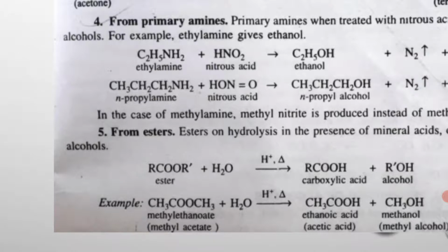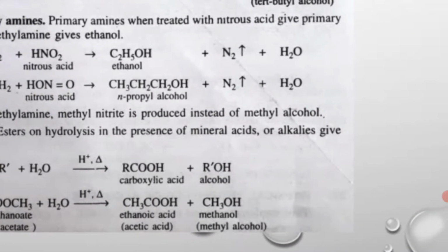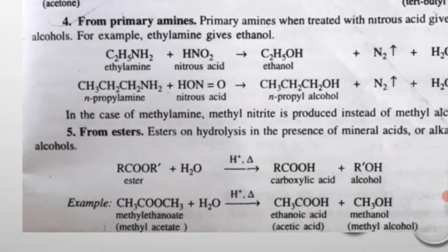Similarly, esters on hydrolysis in the presence of mineral acids or alkalis give alcohols.